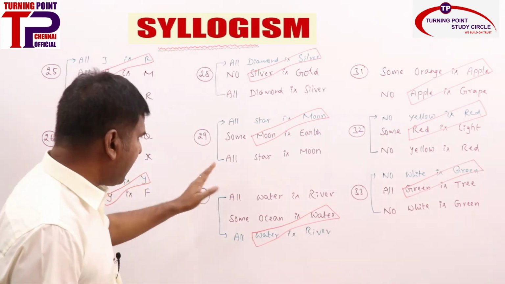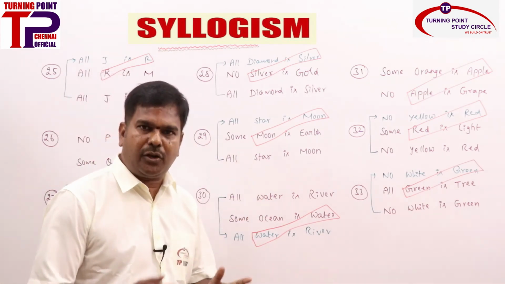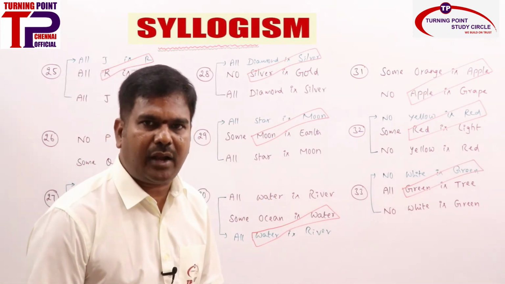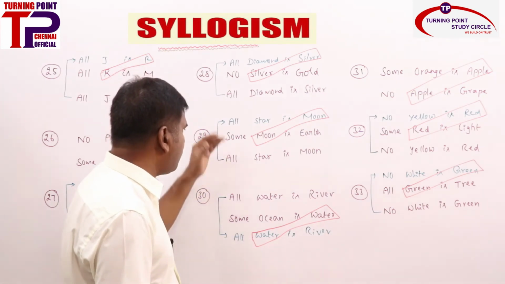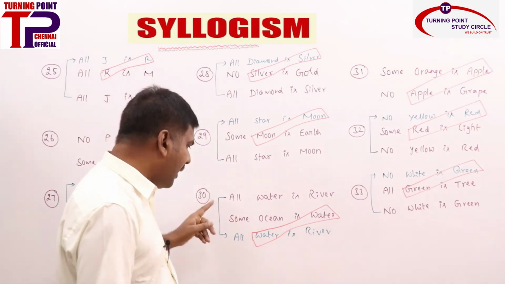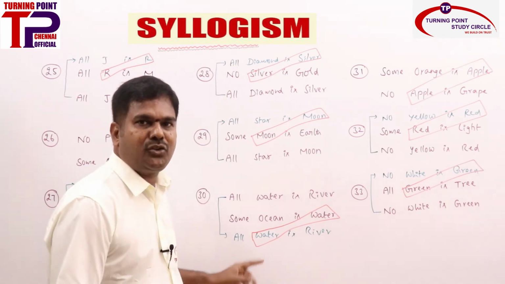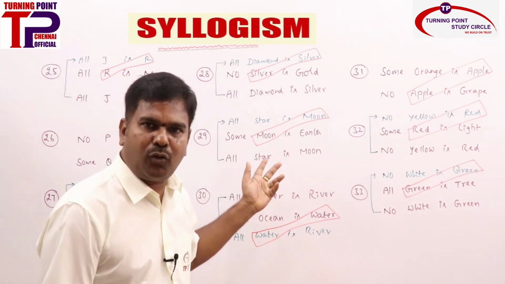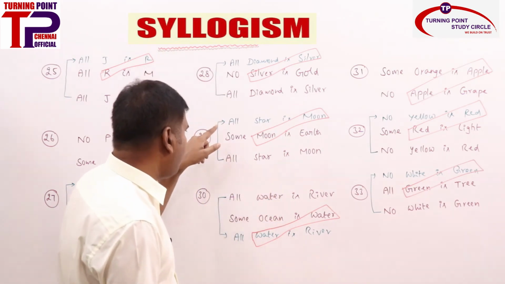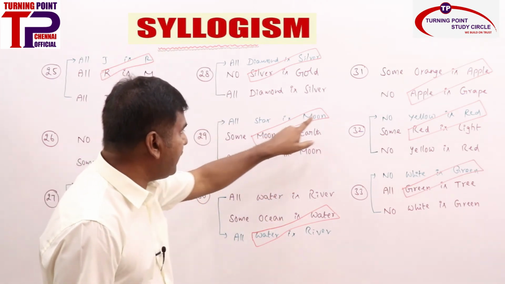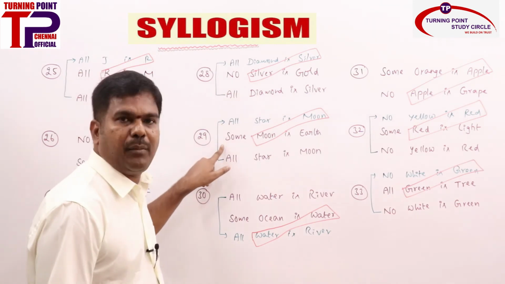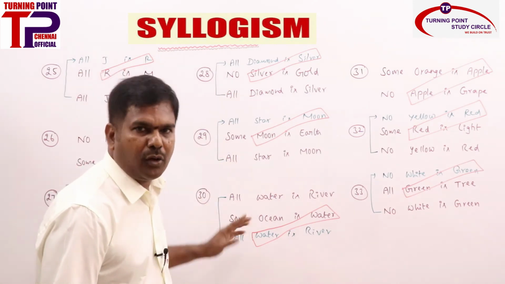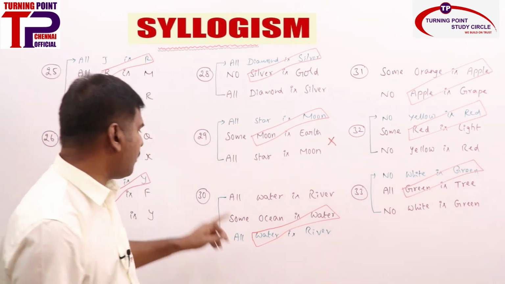Next one, again it is not properly aligned. You need to make proper alignment by interchanging any one of the statements. You can send bottom to top or top to bottom. That is the reason here I sent top to bottom. You should not get any doubt, right? Sending bottom to top makes no difference. Now it is properly aligned. What is A plus I? No conclusion, right? So go ahead with no conclusion.